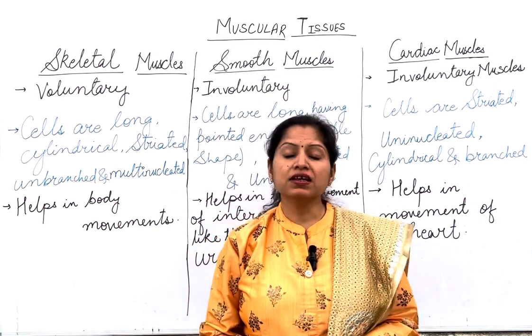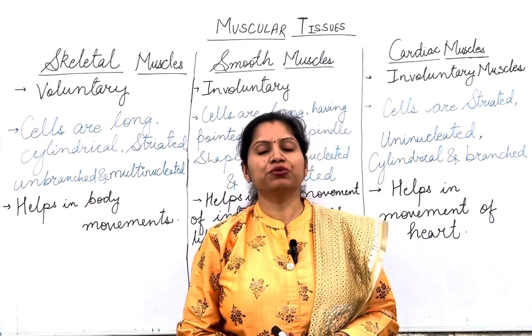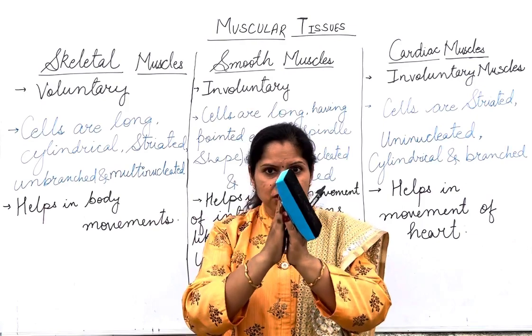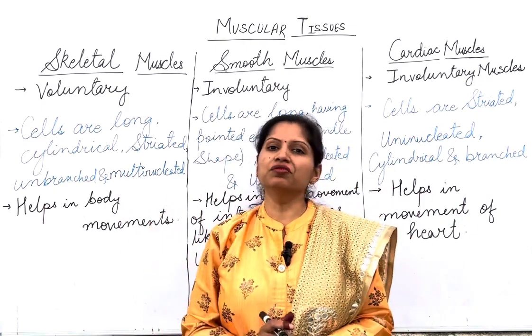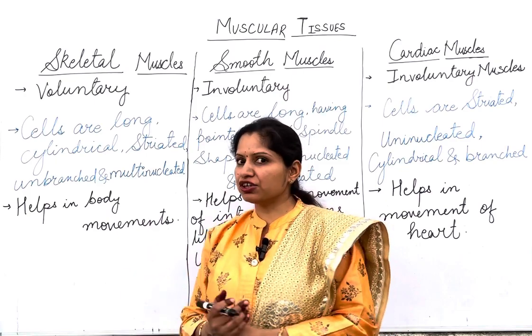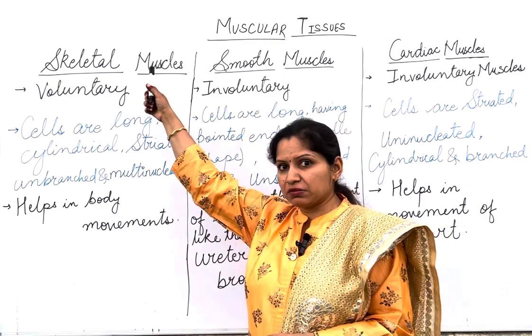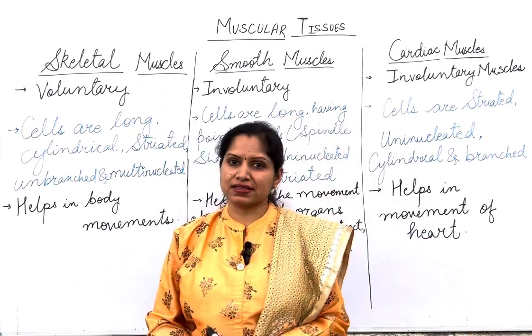Today we are going to revise the muscular tissue. What are muscles? Muscles are made up of special proteins known as contractile proteins. These proteins have the capability of contraction and relaxation, thereby causing the muscular movements. These muscular tissues could be categorized into three categories: skeletal muscles, smooth muscles, and cardiac muscles.